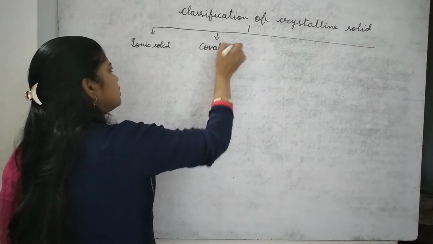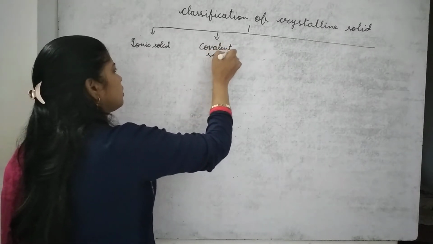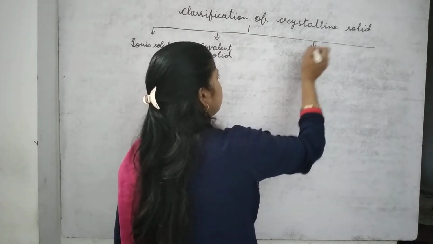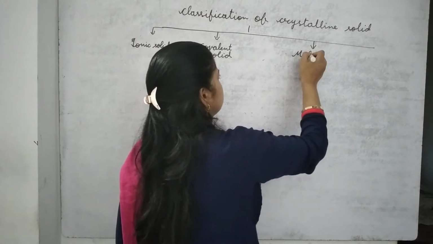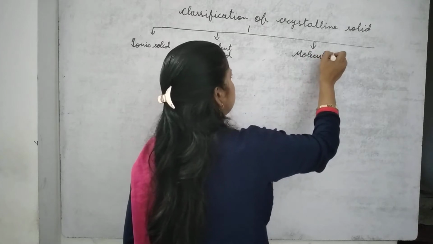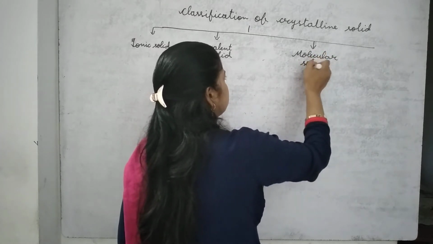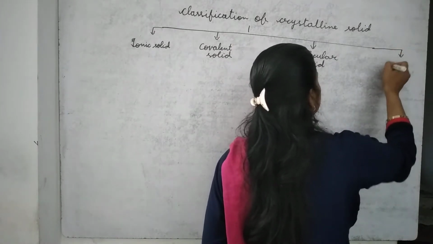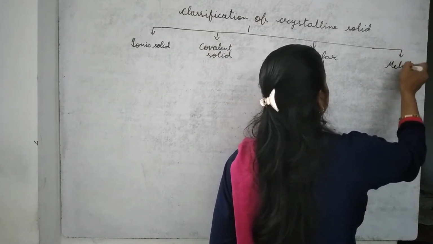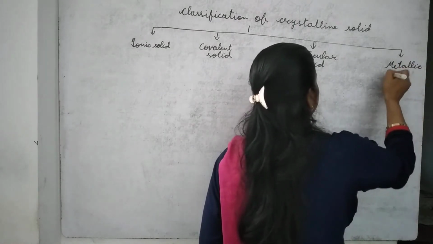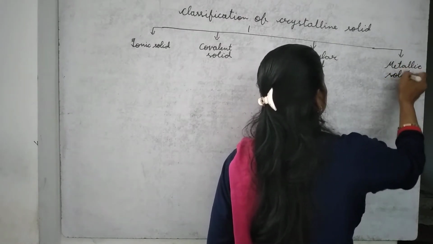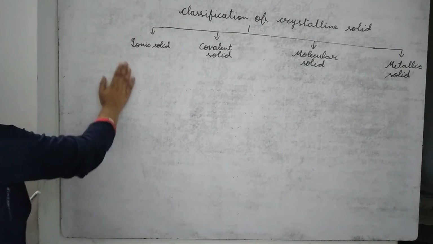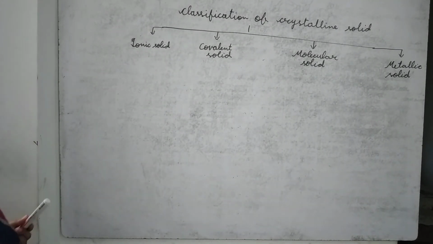Third one is molecular solid. And last one is metallic solid. So first of all, I'll discuss about ionic solid.